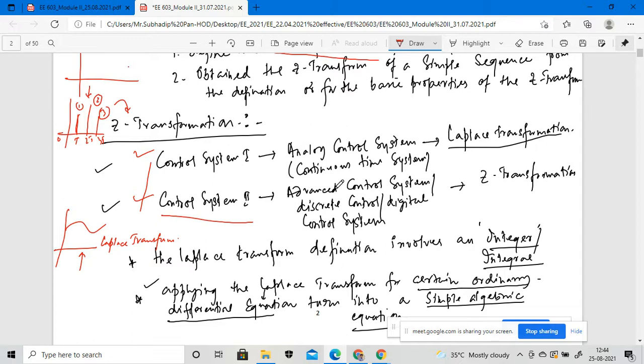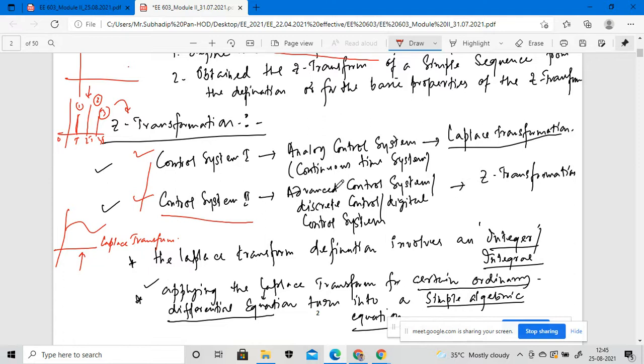That is why the Z transformation is a very important property for analyzing the conversion from control system 1 to control system 2. Whenever we convert analog signals to discrete time signals, we implement the Z transformation. But when we convert discrete time signals to analog signals, we implement the Laplace transformation. That is the basic difference between control system 1 and control system 2.